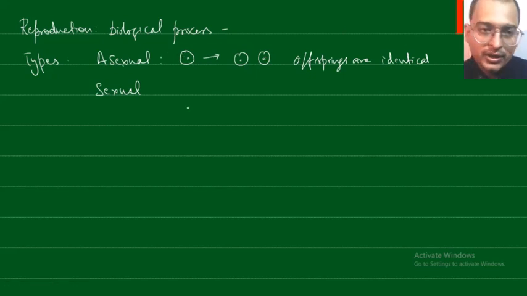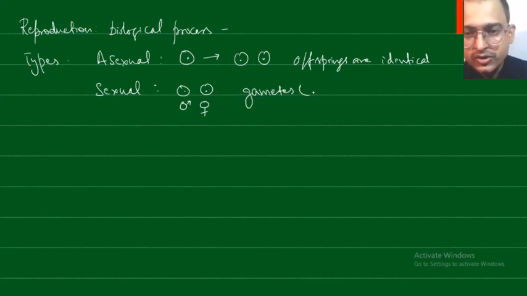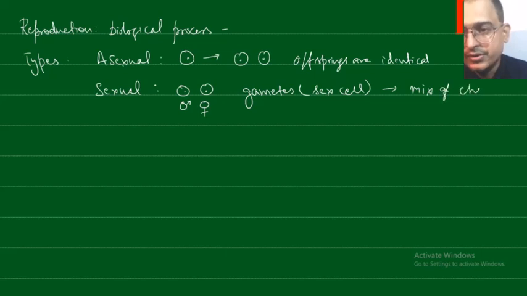But in sexual reproduction, there are two parents, one male and the other female, and each of these produces gametes. Gametes are special cells, which are nothing but sex cells. These cells fuse to produce the offsprings. These offsprings are not identical to the parents; they are a mix of the characters of their parents.